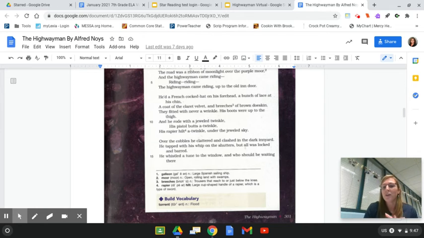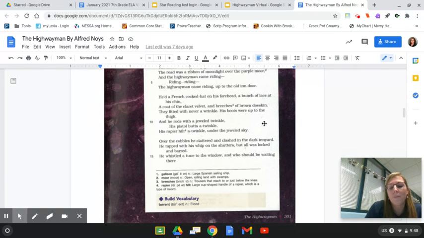So that's what he looks like, a French cocked hat. And he's got this coat of claret velvet. And if you look down here for his breeches, those are those trousers, his pants. And then if you look, he's got a pistol and it says a rapier hilt. So you can see the cup end of the sword.